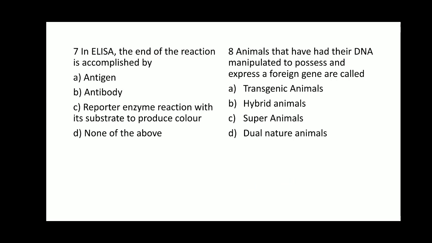Question number 7. In ELISA, the end of the reaction is accomplished by option A, antigen, option B, antibody, option C, reporter enzyme reaction with its substrate to produce color, option D, none of the above. Okay, in the ELISA technique, if you see the step-by-step reaction, first the antigen or antibodies are immobilized on